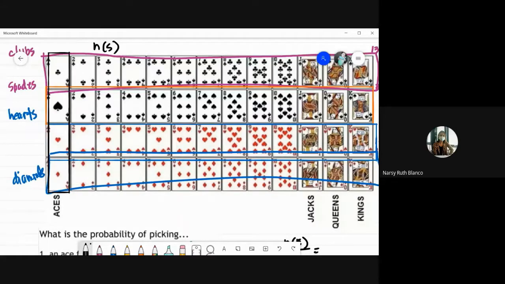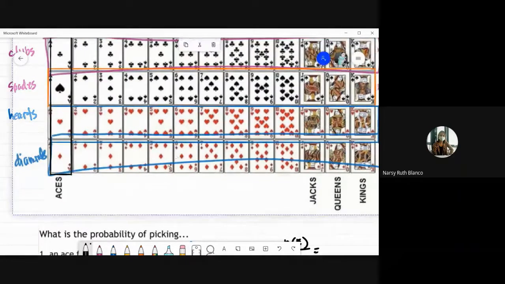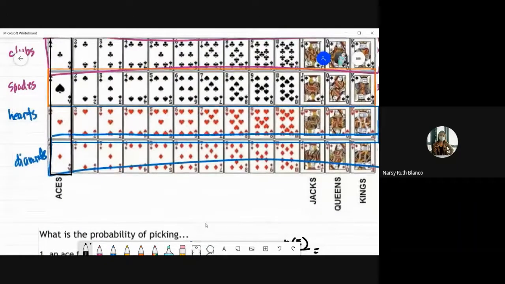Okay? Yung 13 class, yung clubs, spades, hearts, diamonds, sila yung standard na 13. But the rest, iba ng bilang. Example, yung aces natin, tiga-apat yan. 4 lang yan. Yung 2 natin, 4 lang din. Yung 3, 4. Itong pa-vertical, puro na sila 4. So, depende na lang dun sa question.